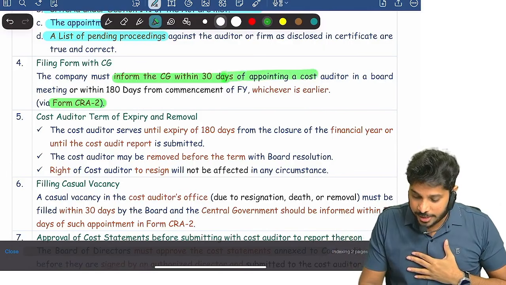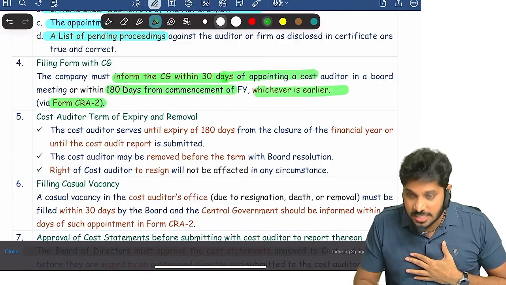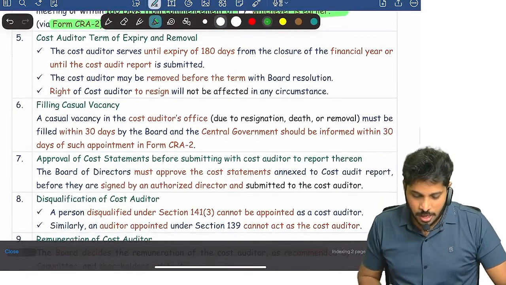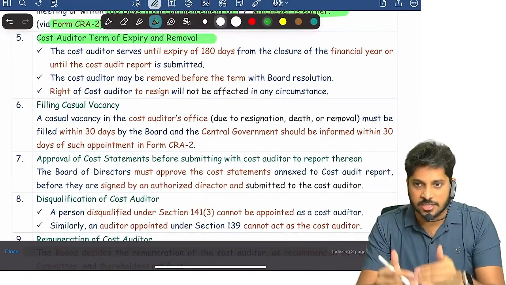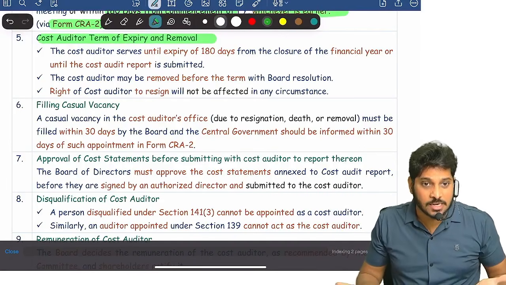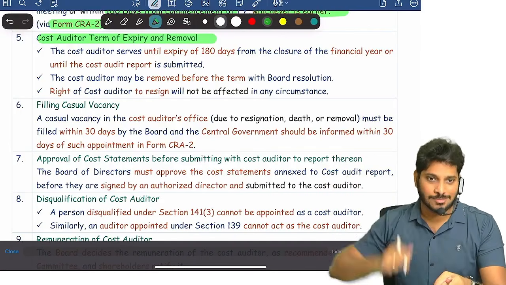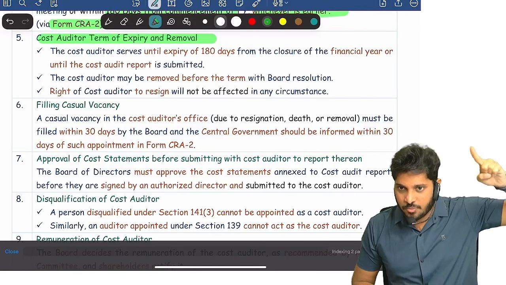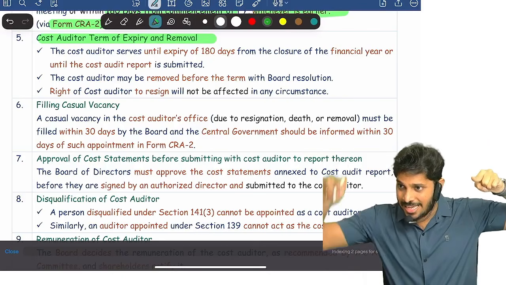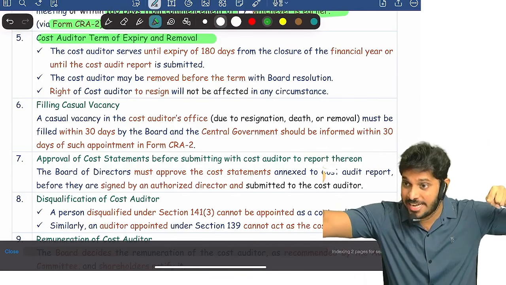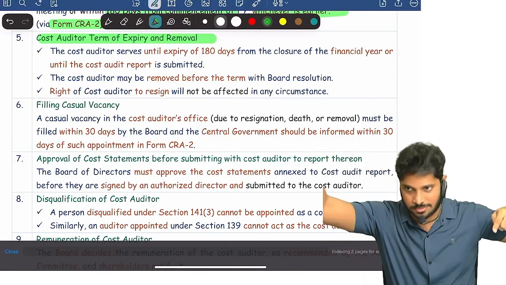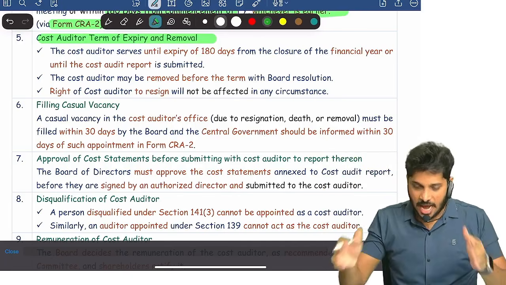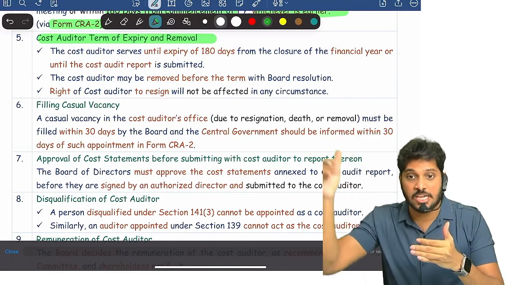30 days from appointing or 180 days from commencement, whichever is earlier. I already told. Yes or no? Now, until when? Okay, sir, I appointed the auditor. Till when is his appointment valid? Till 180 days from the end of the year. Okay, appointment shall be done within 180 days from 1st April. His term expires 180 days from 31st March, the end of the year. Within 180 days, until expiry of 180 days.